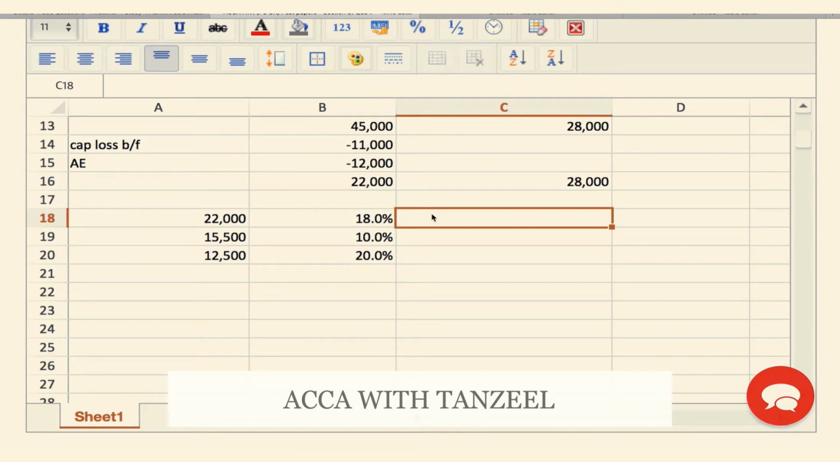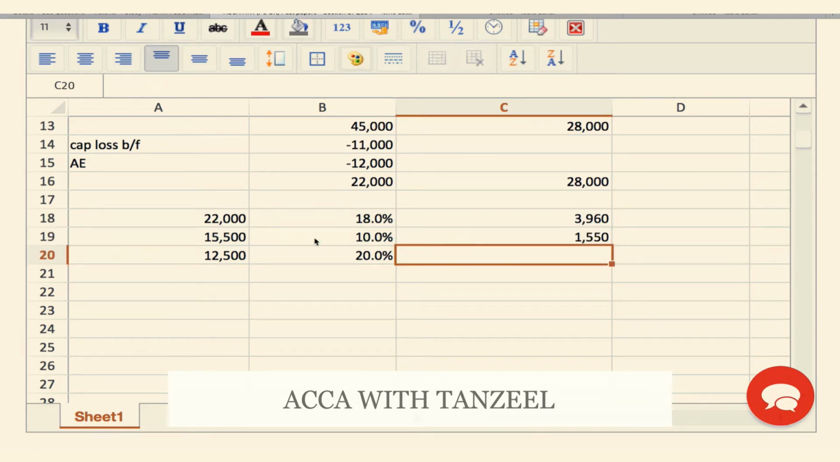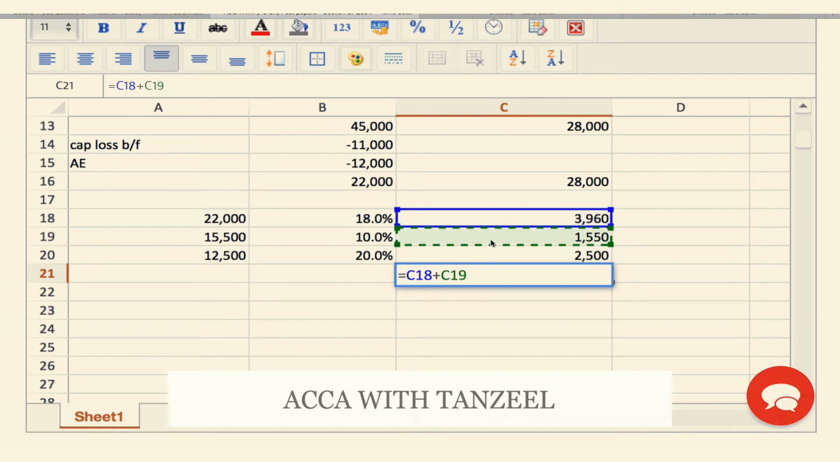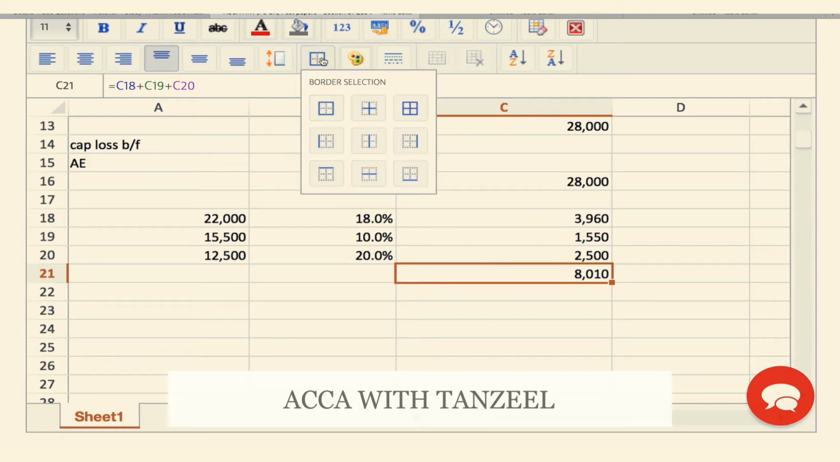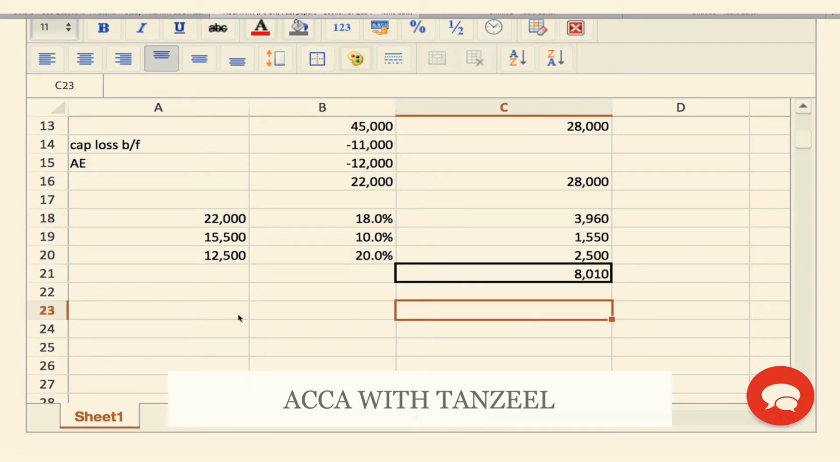What is the capital gains tax payable without using my trading loss? This multiplied by this, here also this multiplied by this, and here also this multiplied by this. What is the total capital gains tax payable without using the trading loss? The capital gains tax payable will be 8010. This is without the trading loss.